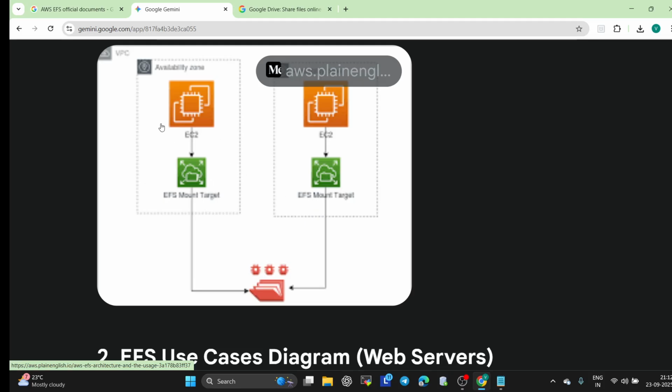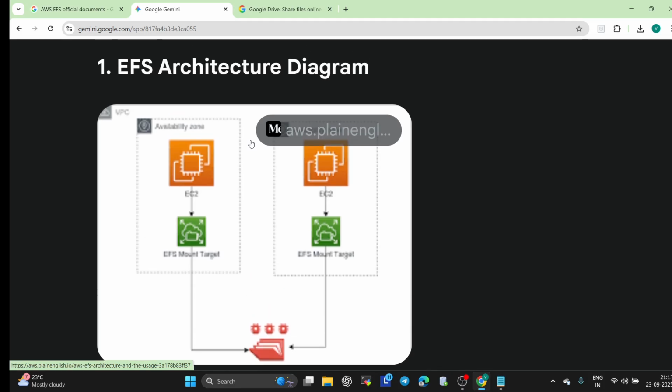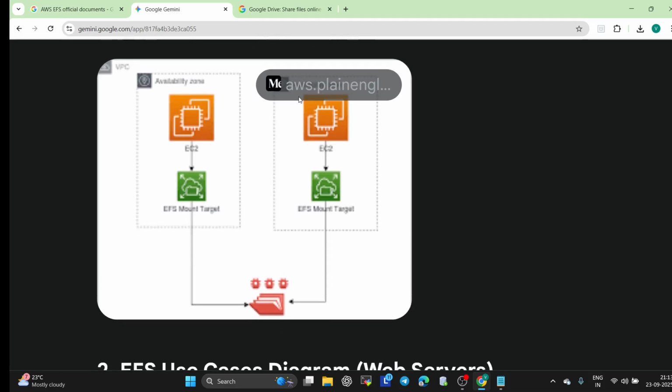This is one availability zone and this is the second availability zone. And here is the EC2, which means our resource or server. This is an Amazon EFS Elastic File System architecture diagram. The components: Amazon EFS on the left, that is the red storage icon.